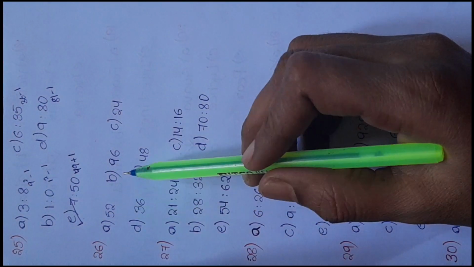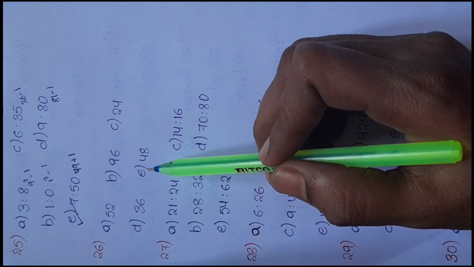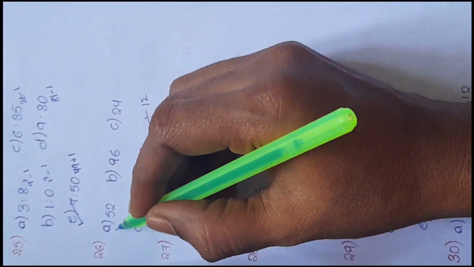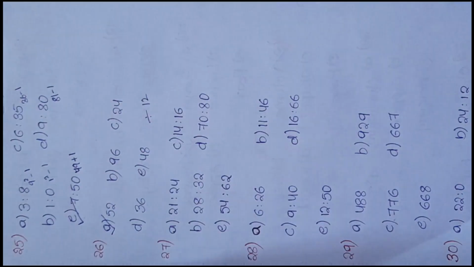26th question, the options are 52, 96, 24, 36 and 48. In this, all the numbers are divisible by 12 except 52. So this is the odd one.